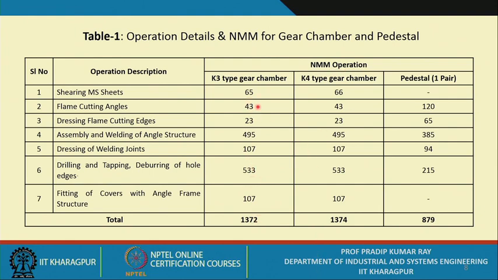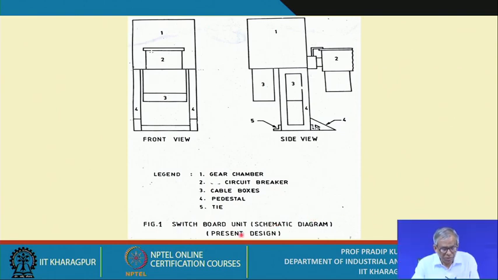These are the values of the normal man minutes against each operation, and these are the operations you carry out for fabricating the pedestal. One pair of pedestals you fabricate together, so this is the total normal man minutes. This is 1372, the next one is 1374, almost the same, and for one pair of pedestals, it is 879.